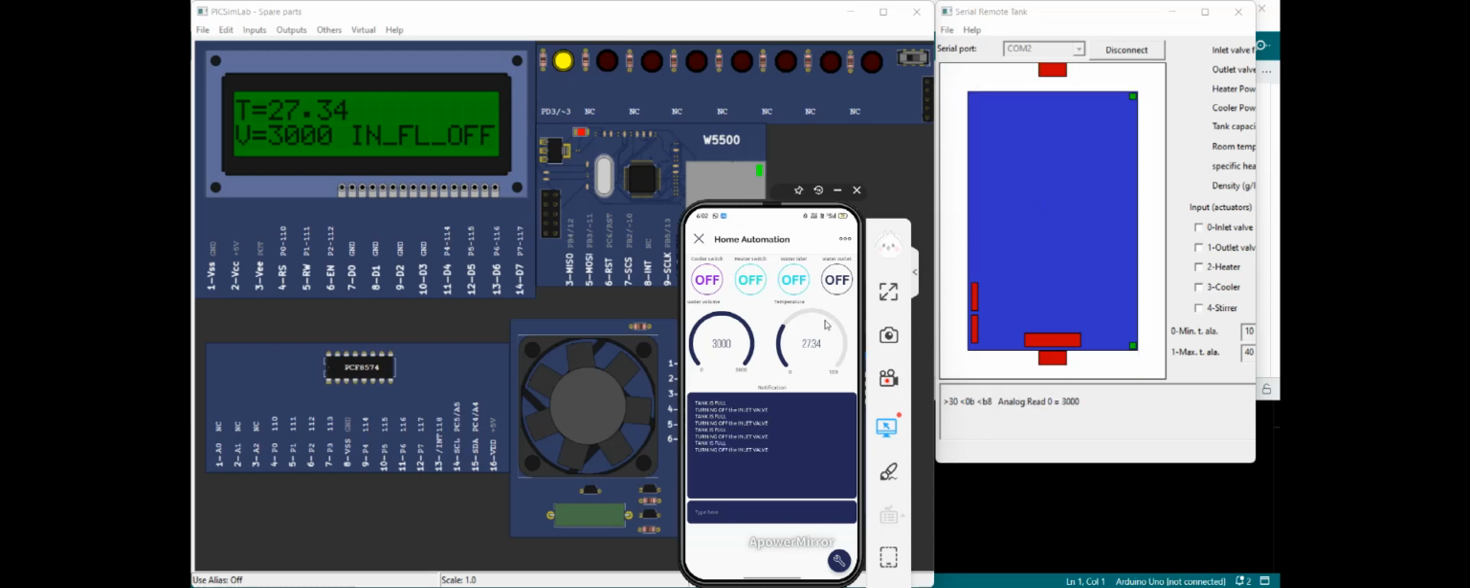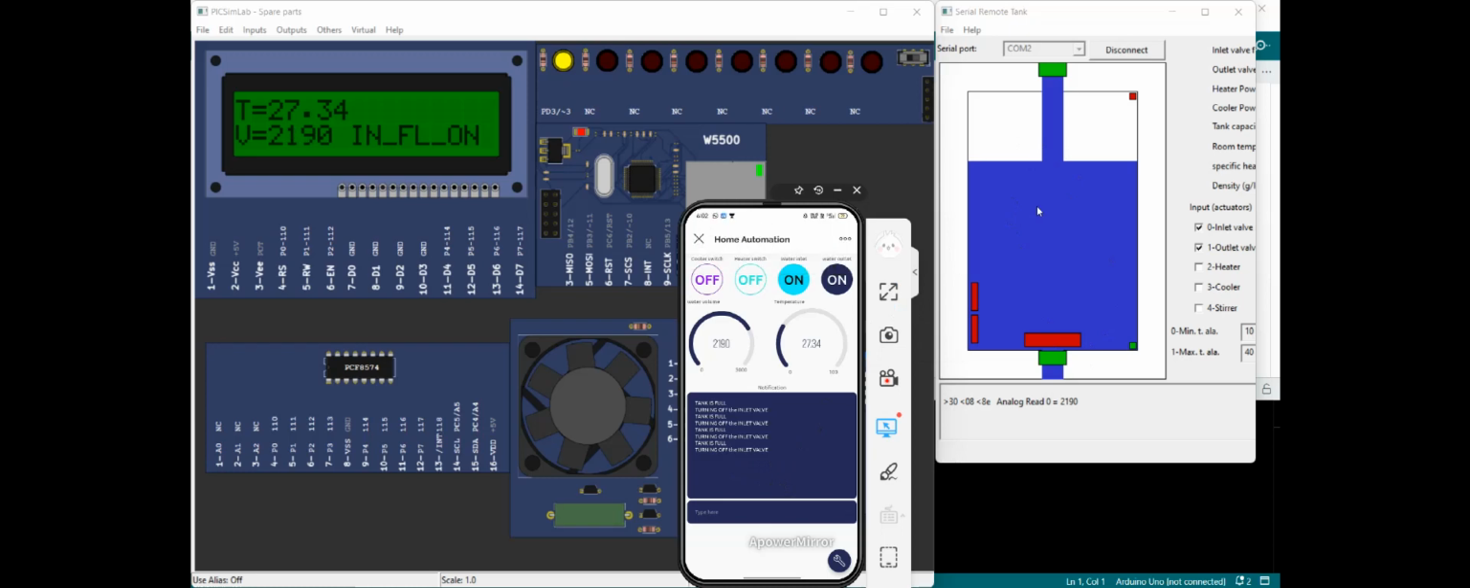Okay, now let's see the water outlet. So here see, water outlet on. Here you see the water is running out of the tank. When the water inlet is on as well, both will be active. Here see the turning of the inverter.